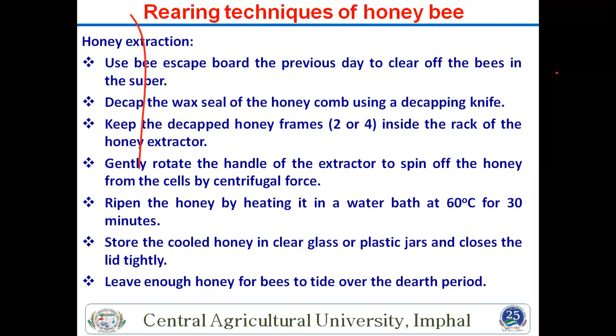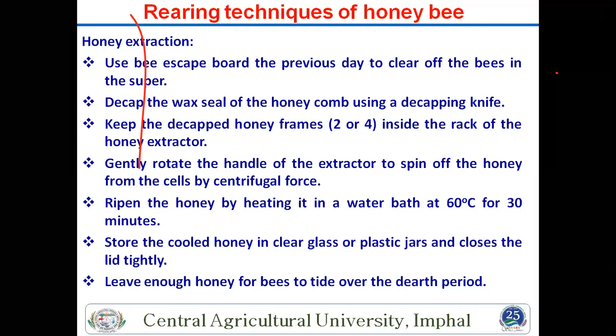Then keep the decapped honey frame inside the rack of the honey extractor. At present many machines can take 10 to 15 or even 20 to 40 frames at one time and extract them all, but manually we take around 2 to 4 frames at one time.